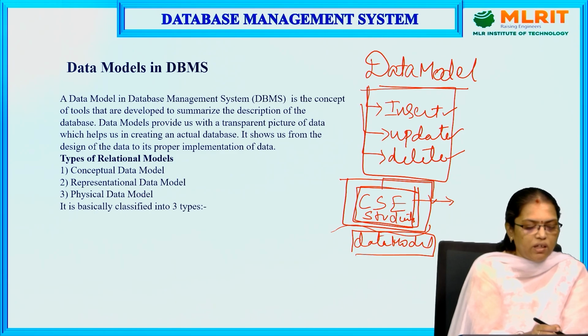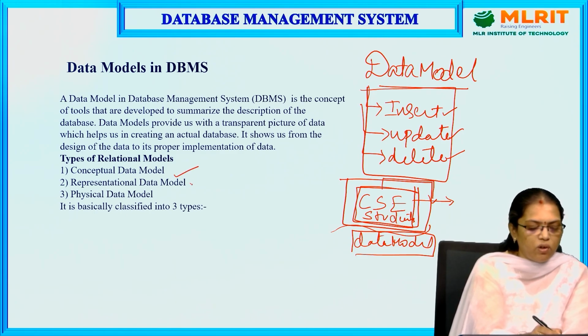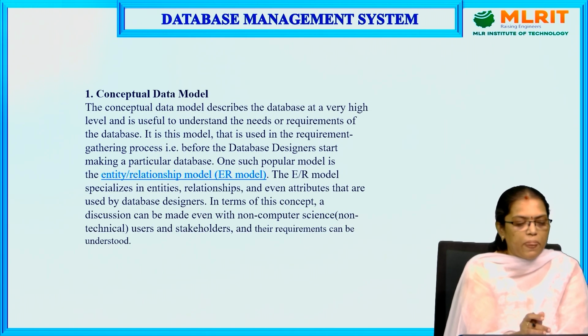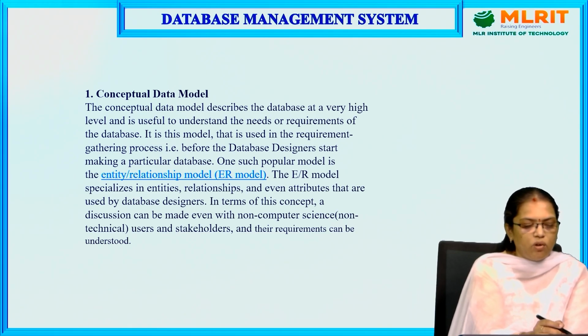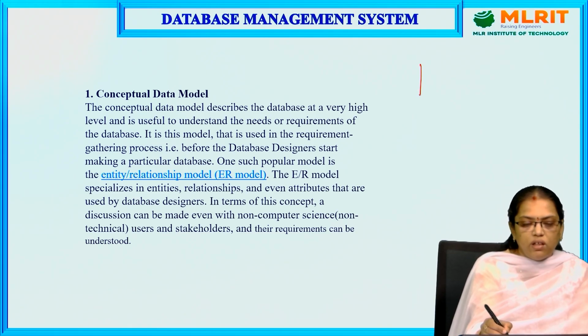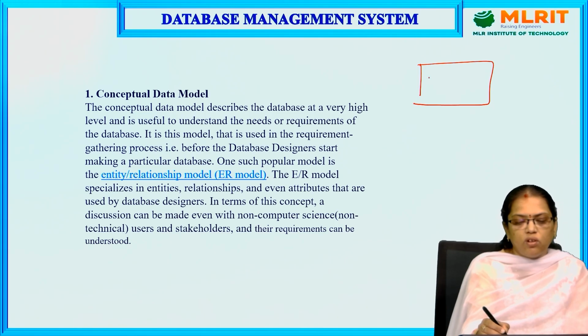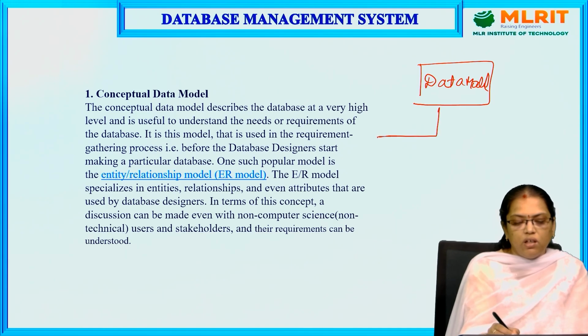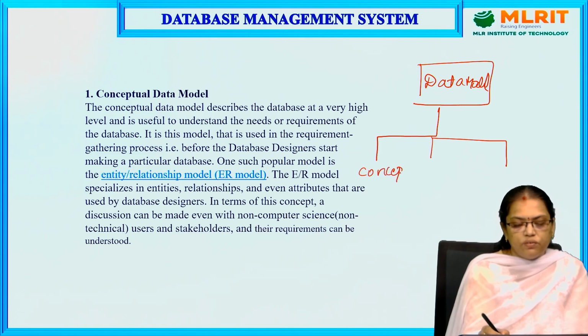So there are three types of data models. The first one is the conceptual data model, the next one is the representational data model, and the third one is the physical data model. Now coming to the conceptual data model, I'll show you the pictorial representation of the data model. This is actually the data model. It is divided into three types. The first one is the conceptual data model.